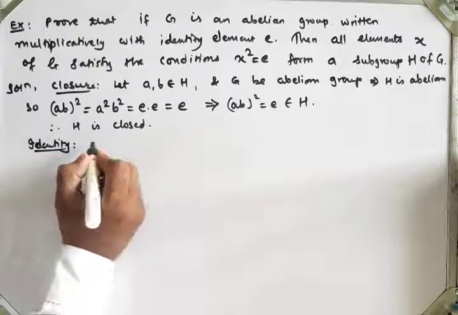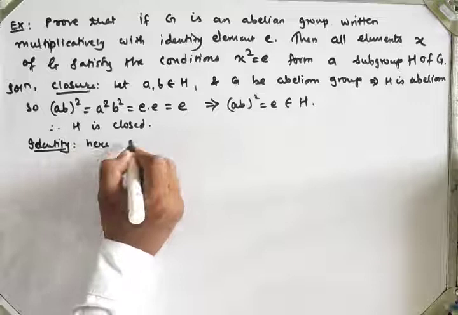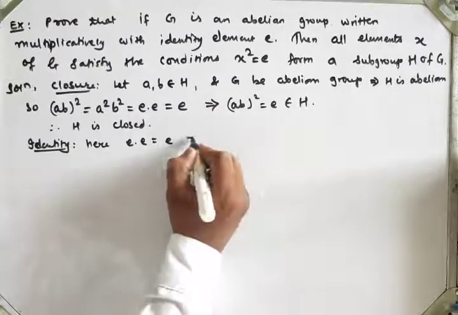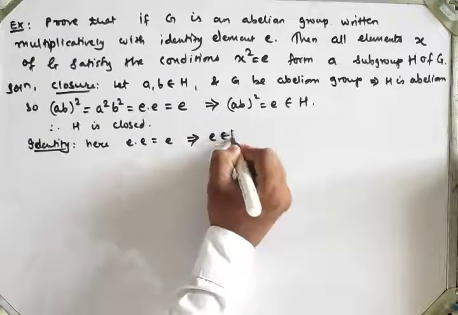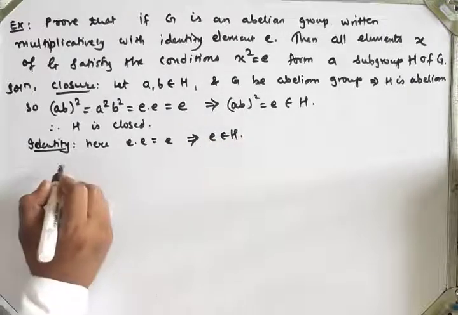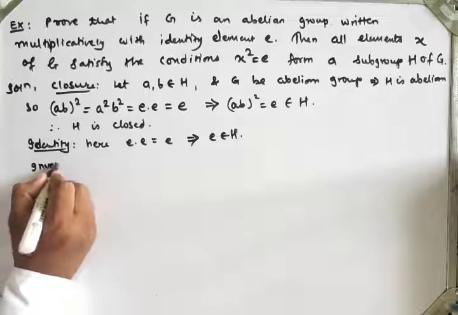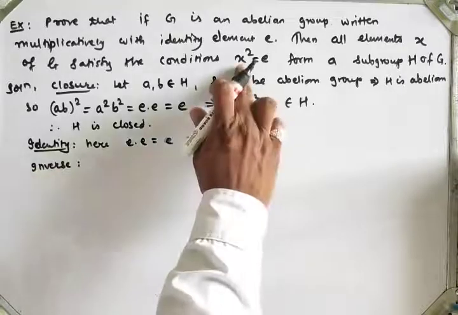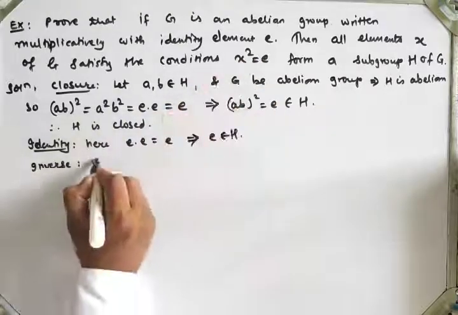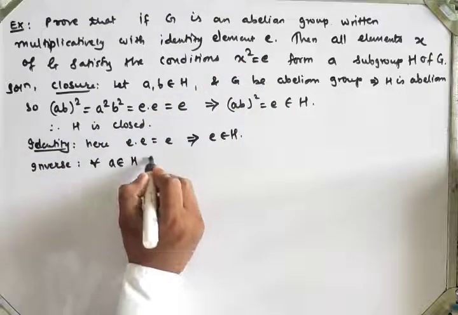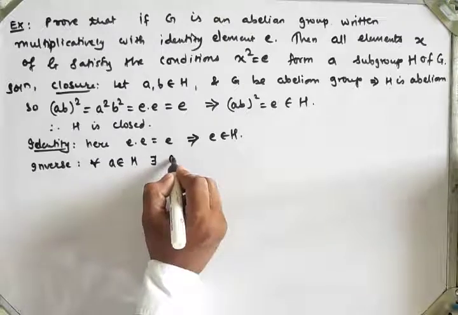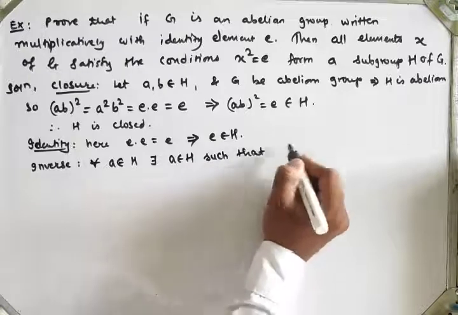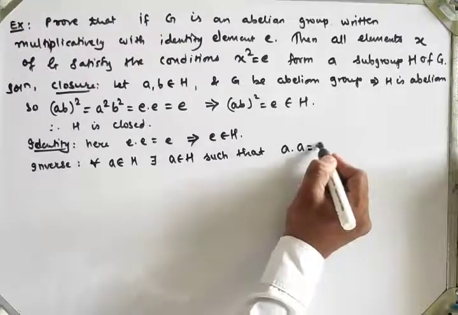Now second, identity. Here e times e is equal to identity, which implies identity belongs to H. And inverse: what we are given is x squared equals identity. For all a belonging to H, there exists a belonging to H such that a times a equals identity.